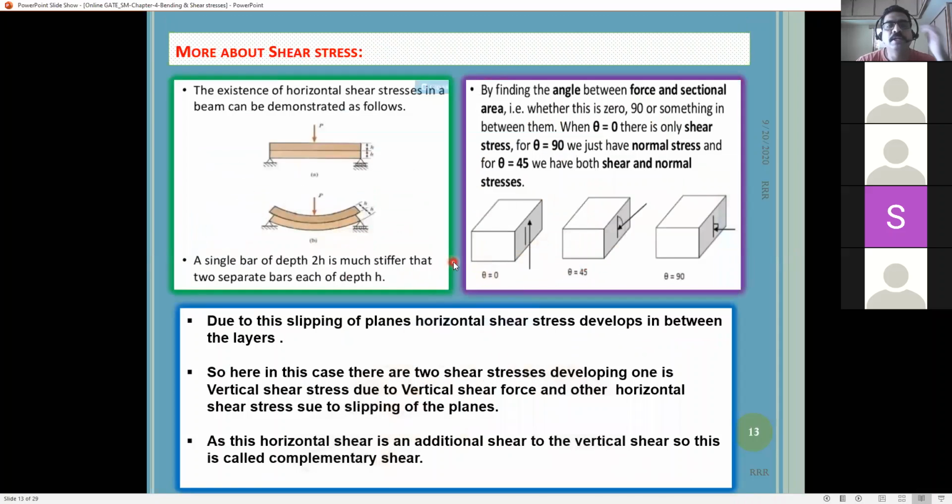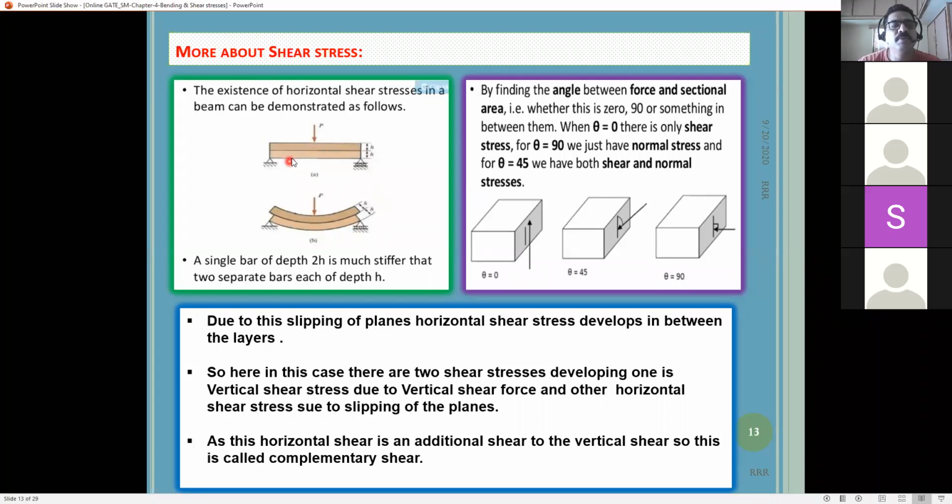Also an important topic we learned is complementary shear. What is complementary shear? As we know, shear force acts in a particular direction. If the beam is horizontal and the force is acting vertically, the shear stress also acts in the vertical direction. That is vertical shear stress.